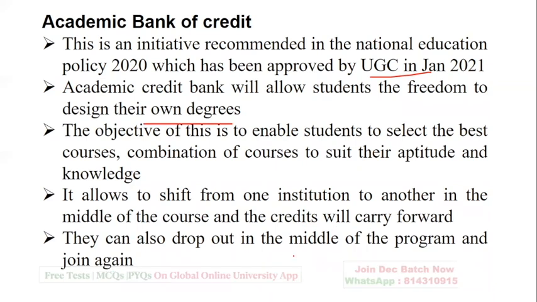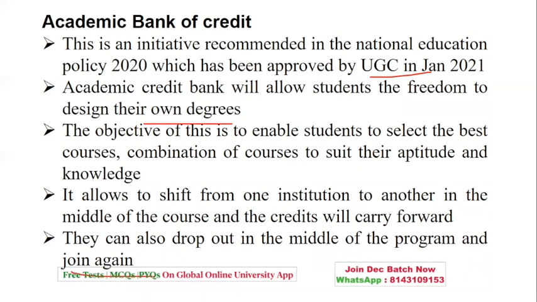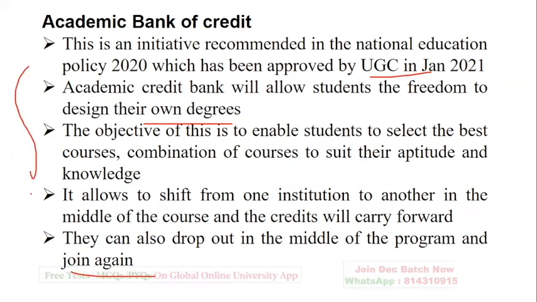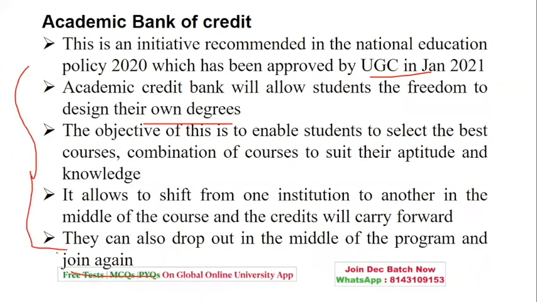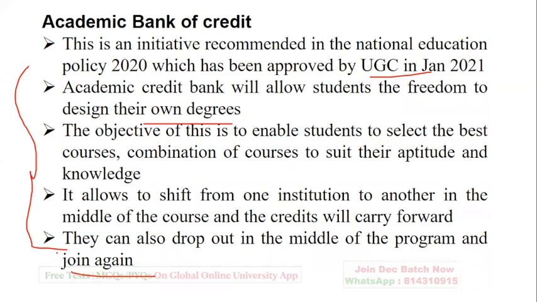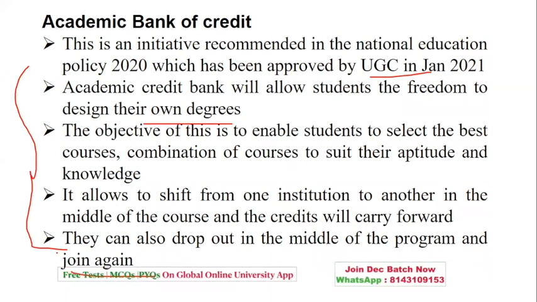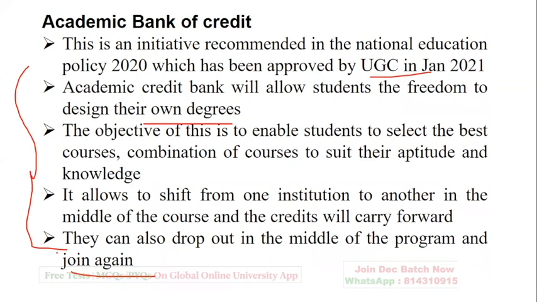They also can drop out in the middle of the program and again can join back. So these are the specialty of the Academic Bank of Credit: a special privilege for students who may not be able to complete the education, can leave in between, but can again have a full right to come back.